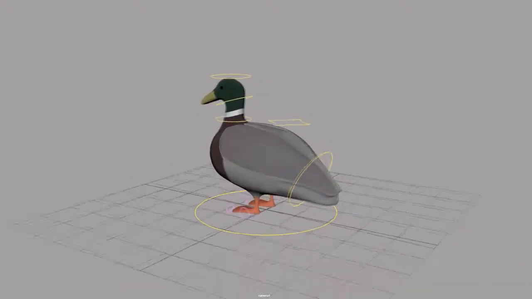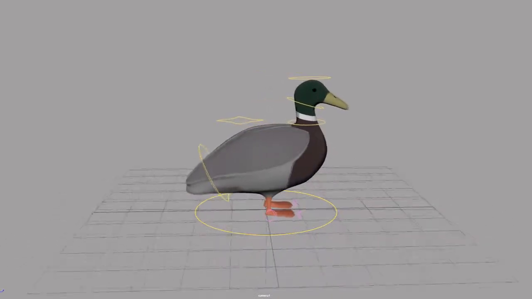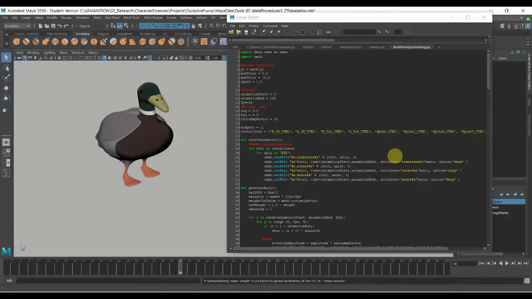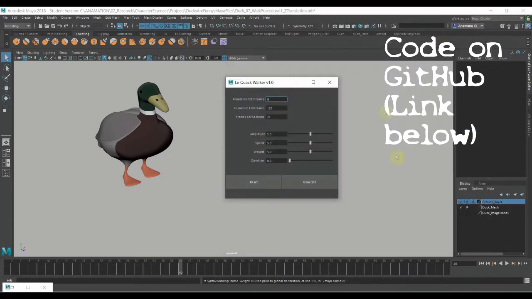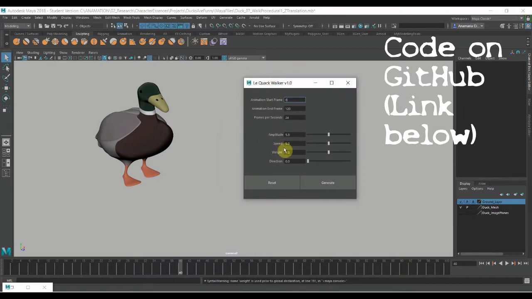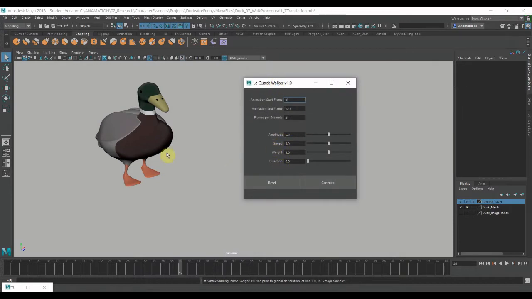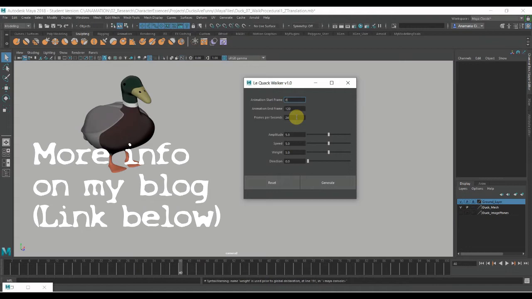The simulation method was 3D character animation by using this duck rig prototype. A small Python plugin was created in Maya that generates this graphical user interface used to create different types of walks for the duck. Parameters like amplitude, speed, weight, and direction allow us to generate different types of walk cycles.